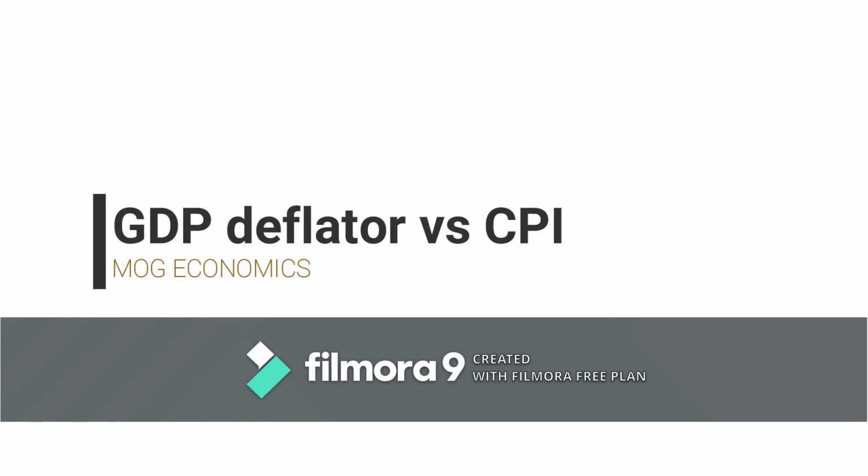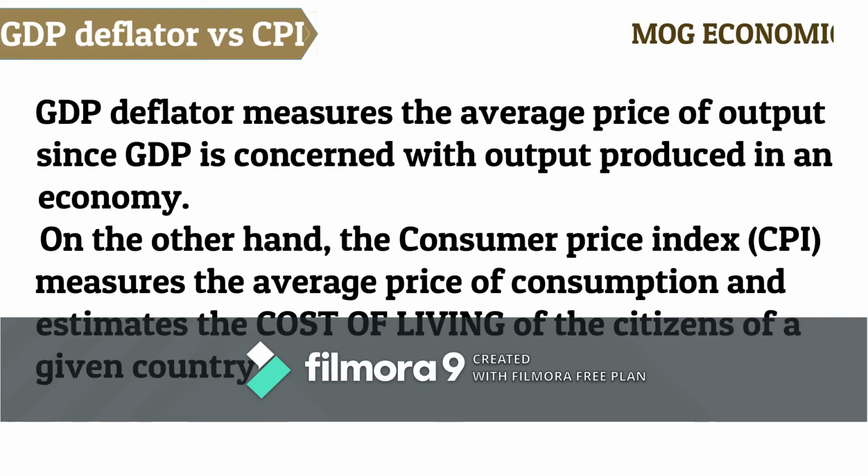The topic for today is GDP deflator versus the consumer price index, which is known as the CPI. The GDP deflator measures the average price of output, since GDP itself measures the value of final output produced. On the other hand, the CPI measures the average price of consumption and gives an indication of the cost of living of citizens of a country.